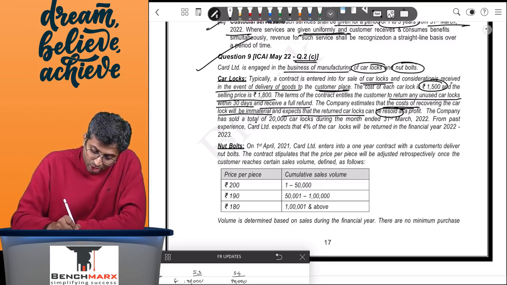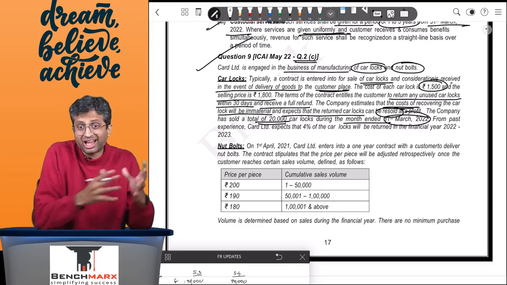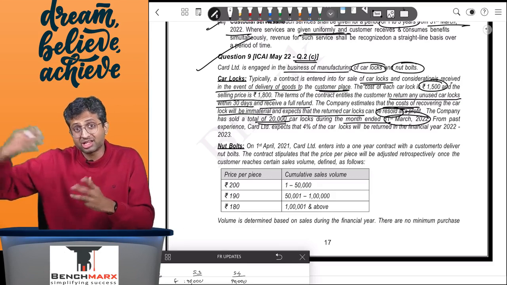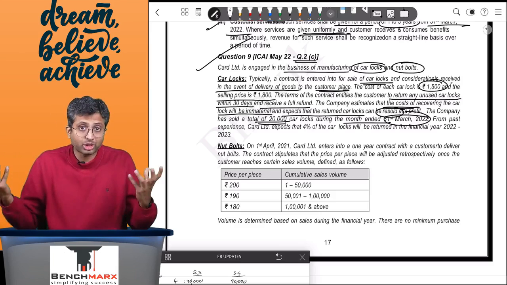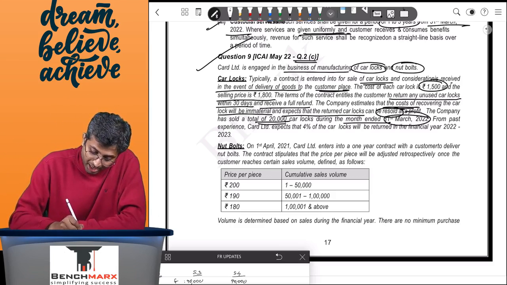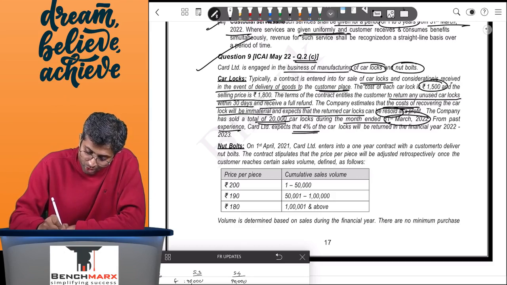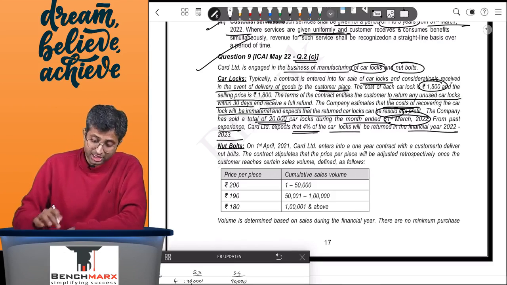The company has sold a total of 20,000 car locks during the month ended 31st March 22. So it is the last month, and there's a 30-day return window, and hence the returns will happen in the month of April. We don't know how many returns will happen. From past experience, Card expects that 4% of the car locks will be returned in the financial year 22-23. So, what do we have to do?